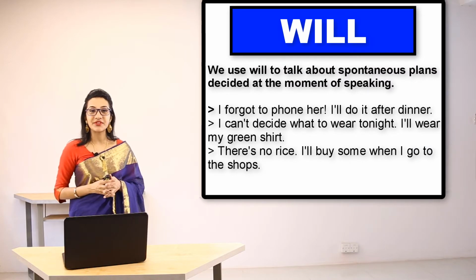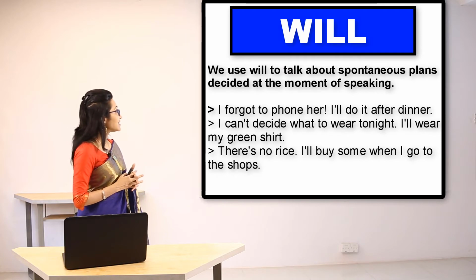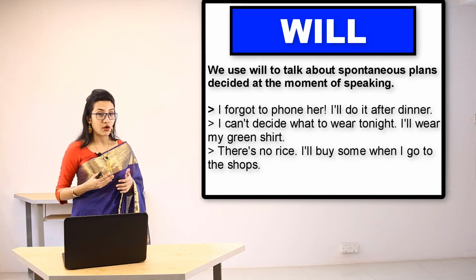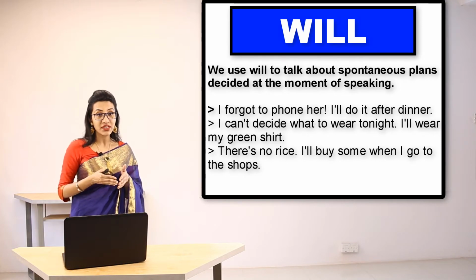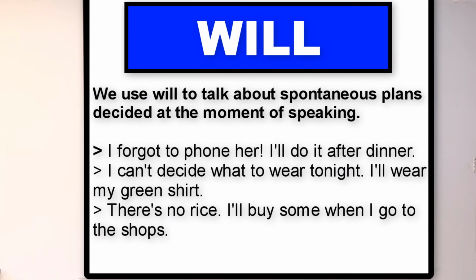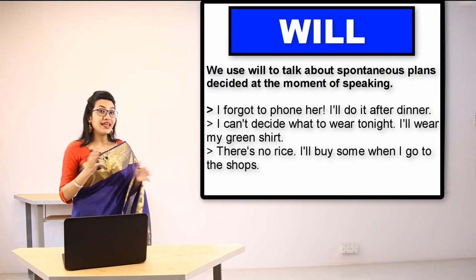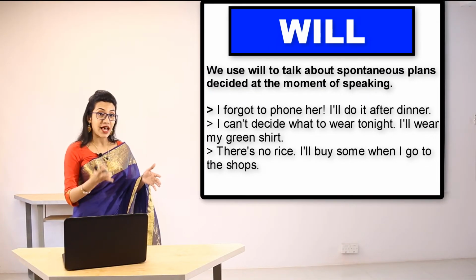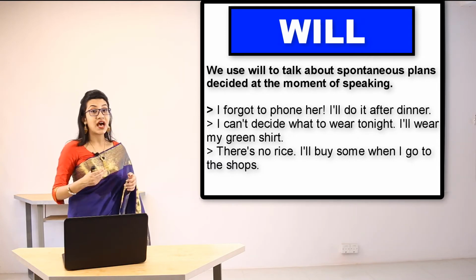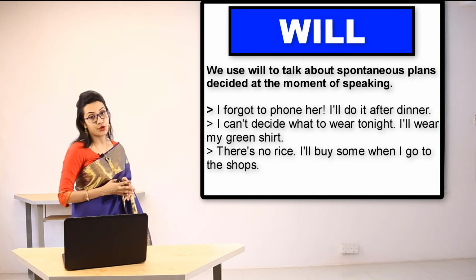Now let's talk about the uses of will. We use will to talk about spontaneous plan decided at the moment of speaking. So as a speaker, if I'm speaking now, if something is decided right at this moment, I'm going to use simple future tense to talk about that. For example, I forgot to phone her, I'll do it after dinner. So the thing that happened, forgetting the phone, that happened before now. So that's why I have used past tense here. But I'm going to do the call after the dinner. For that reason, I have used simple future tense in here.